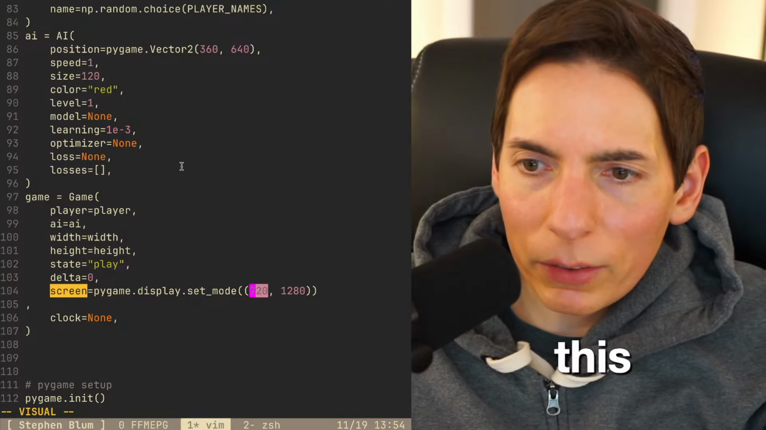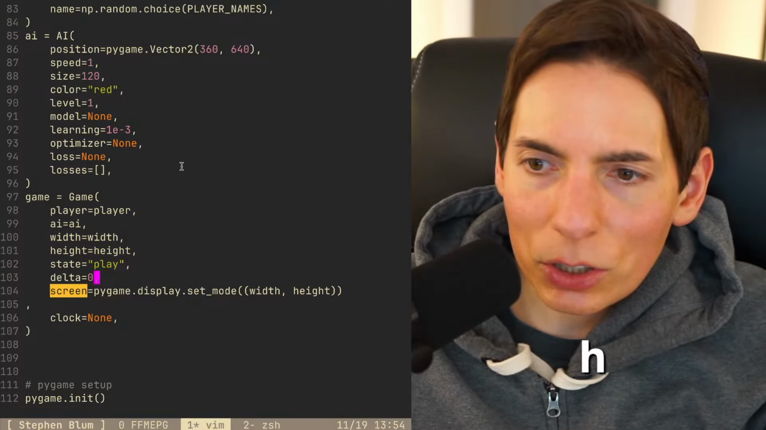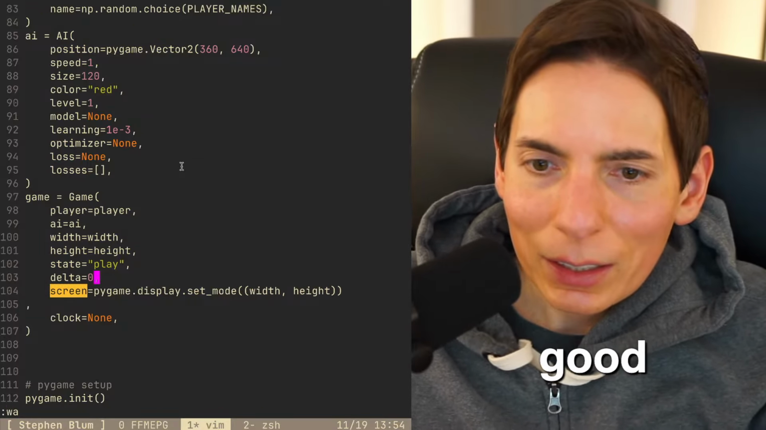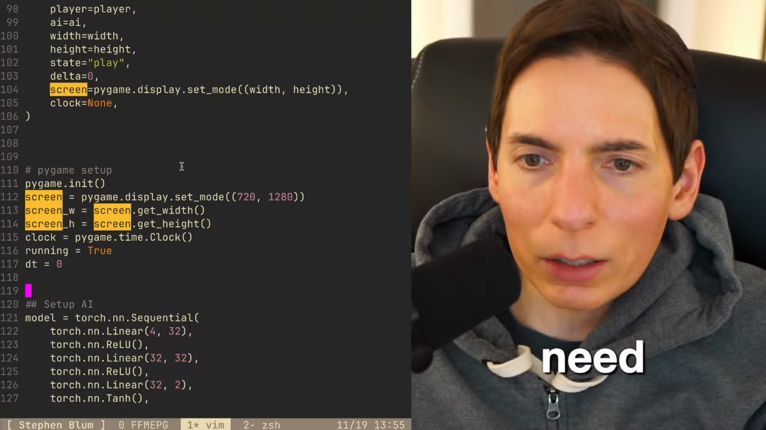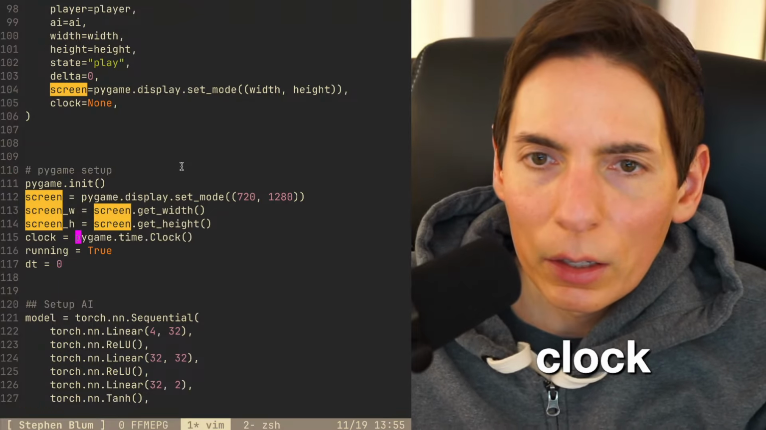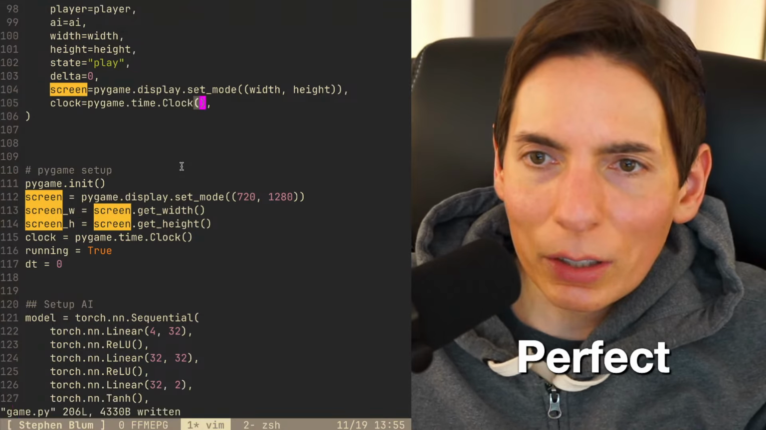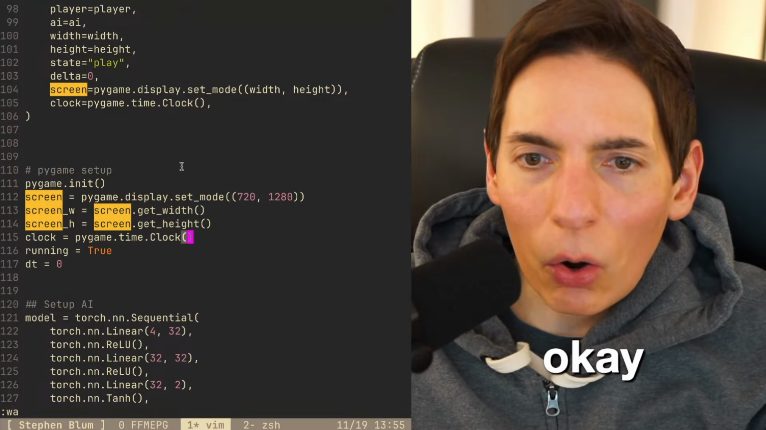Let's see. This will be width and height. Perfect. Height. Looks good. All right. Clock is going to be a clock. We need to get the clock. It will be Pygame clock. Perfect. Looking good. Okay. So there we go.